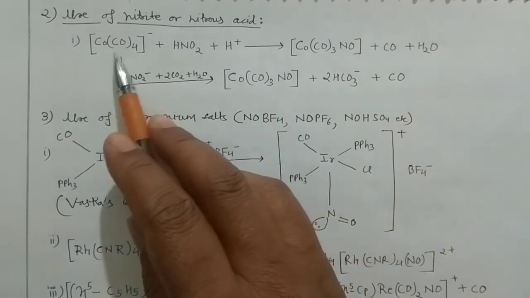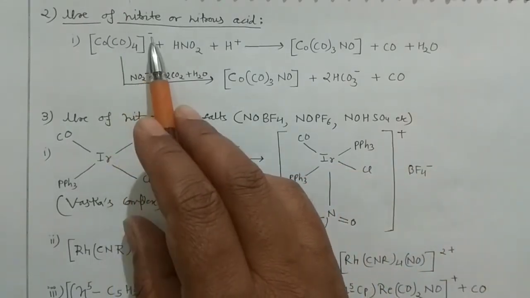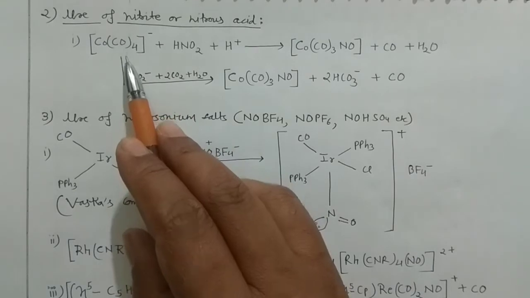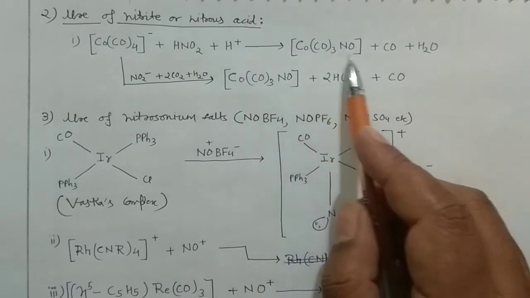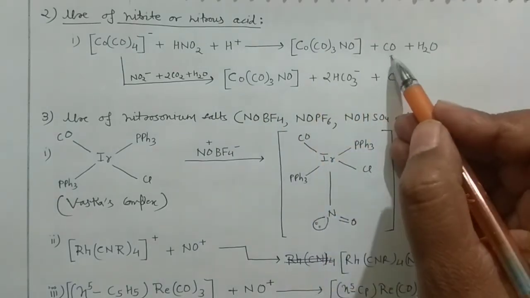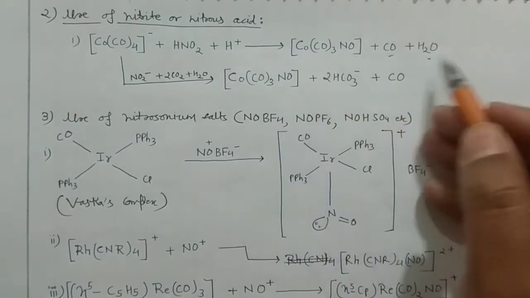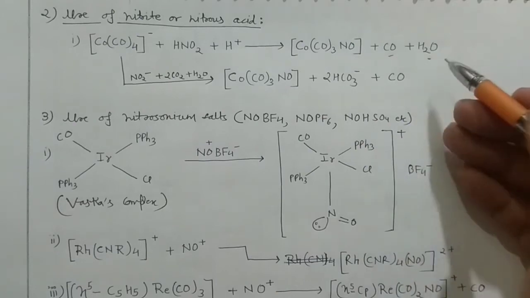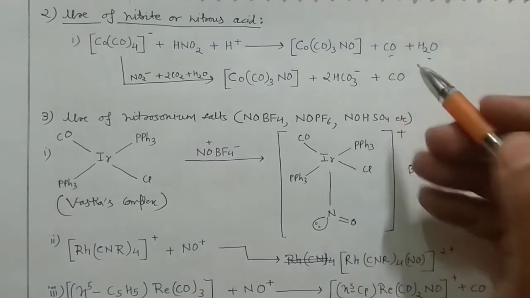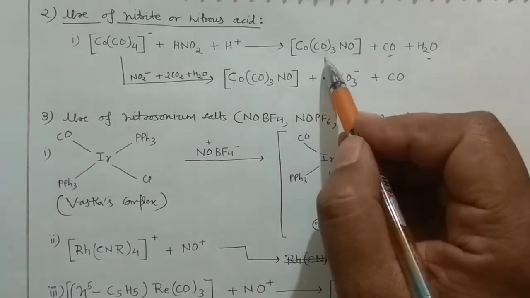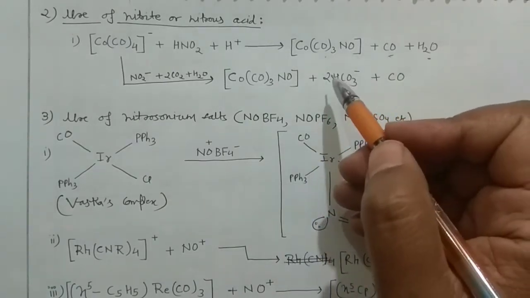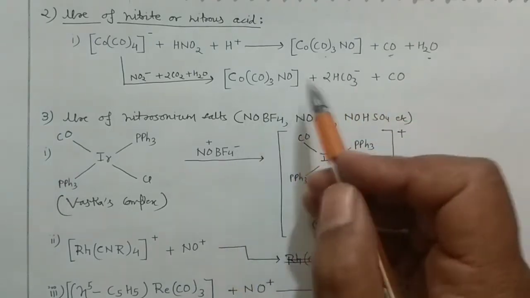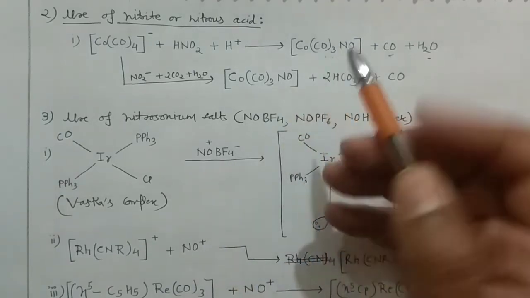So this is my cobalt carbonylate ion, right? Because the negative charge is there, that's why it is carbonylate. When it reacts with the nitrous acid in the acidic condition, it will produce this particular complex, and removal of the CO and H2O would be there. So these are the theoretical part, right? You can learn some of the reactions. There is no need to learn the byproducts, but you must know about the species, right? And obviously, in that case you are producing this particular complex.